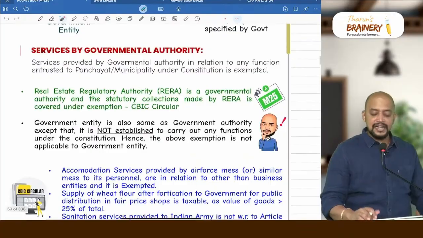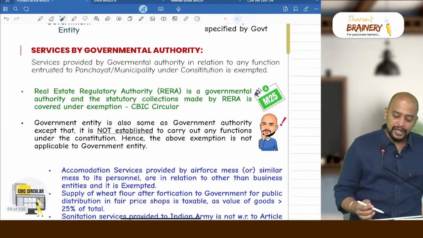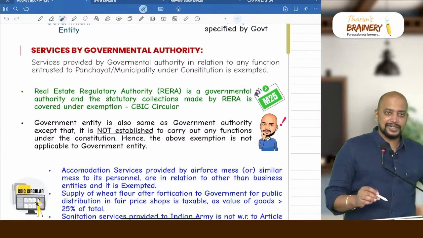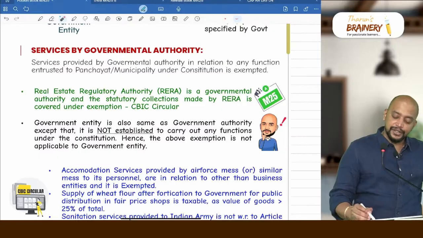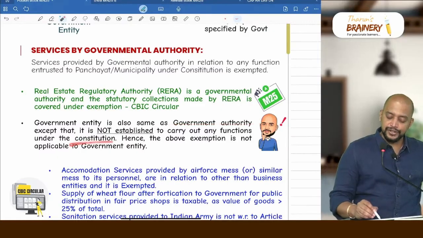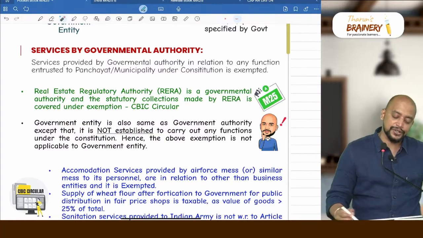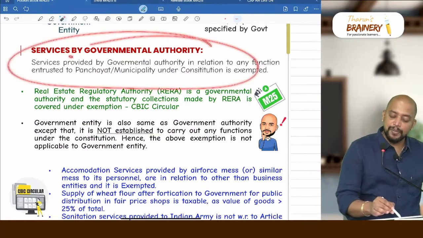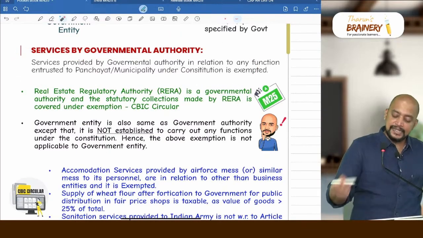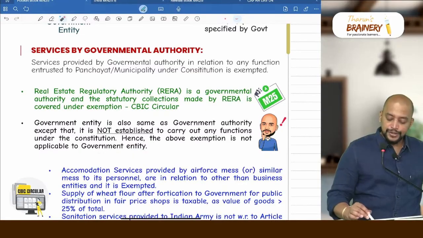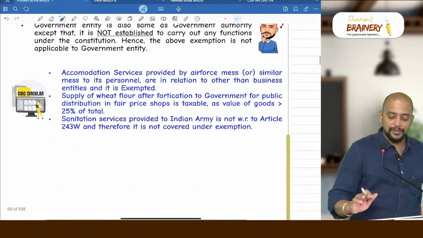But government entity is not the same as government authority. Government authority means one established to carry out functions under the constitution, but government entity is not established to carry out functions under the constitution. So whether the exemption for services by government authority is applicable to government entity, no. The above exemption is not applicable to government entity.